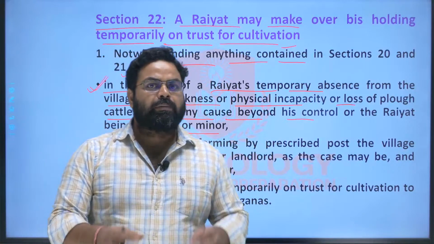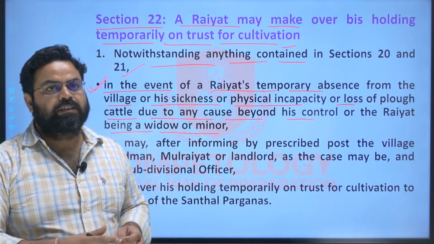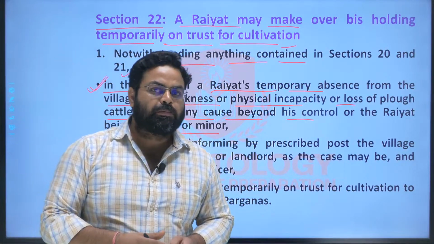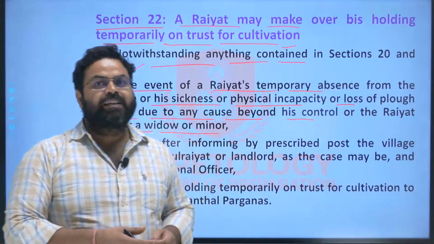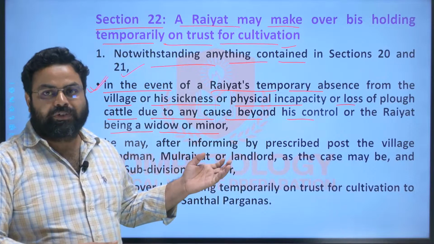His land will remain as fallow land. So in such a case his livelihood will be jeopardized, and the government will not get the rent or the revenue from that land.